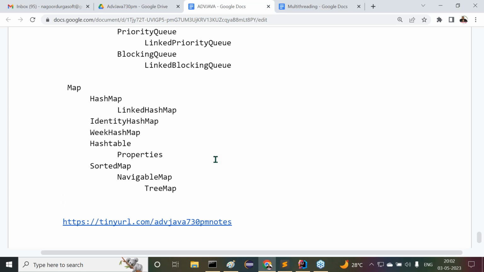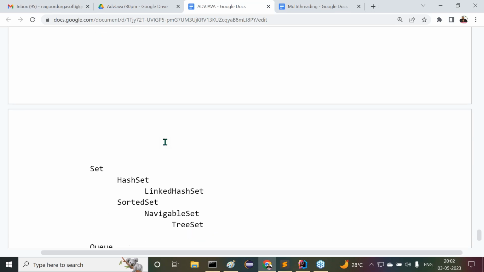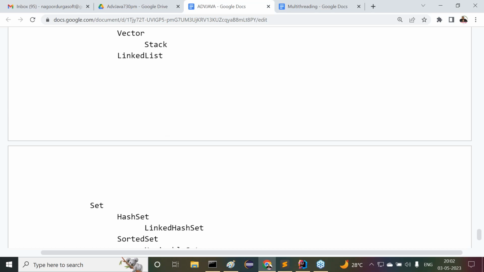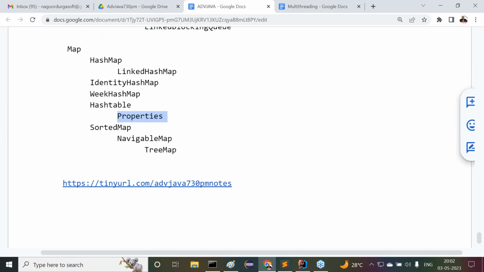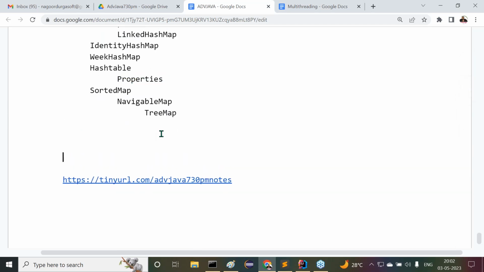But in the case of advanced Java, we don't require all these concepts. Finally, I require only one topic here, that is properties, and these basics. Observe carefully, and all the basics here we are able to understand. Fine. All of you understand it clearly.